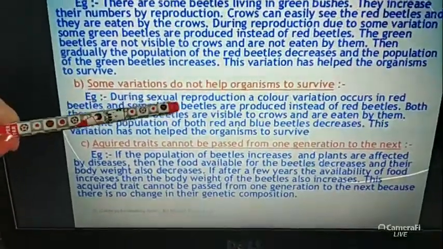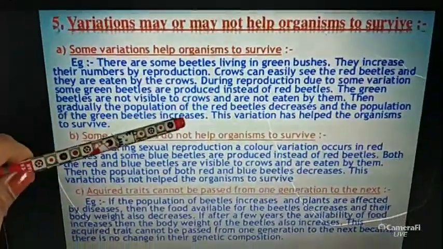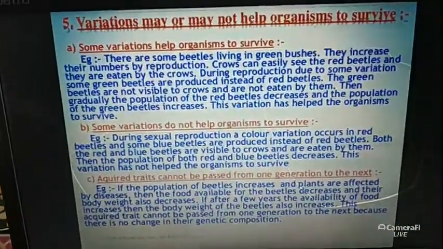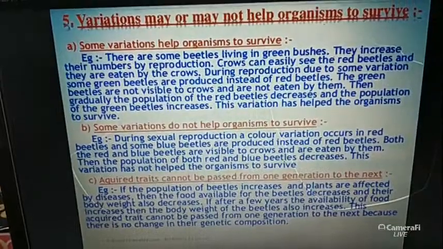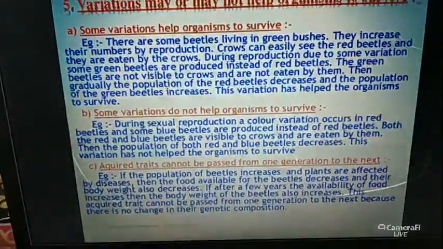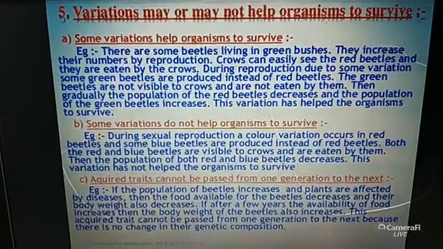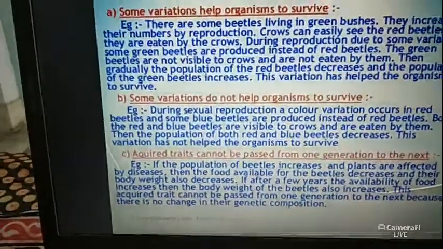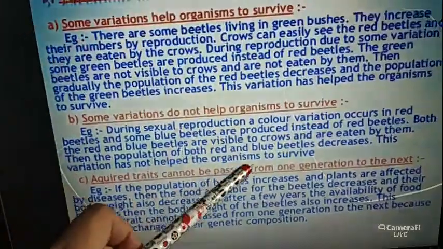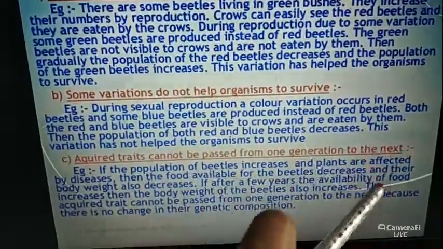And this is the positive side of the variation. So that's why we can say that each and everything has two sides, each and every incident has two consequences. One has the positive consequence, another one is the negative consequence. Okay, and the next is: acquired traits cannot be passed from one generation to the next.